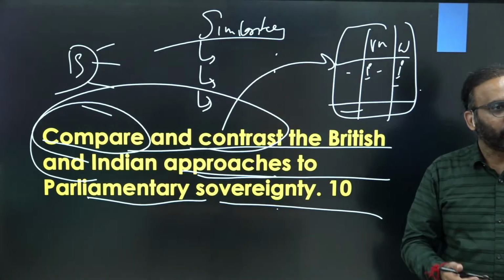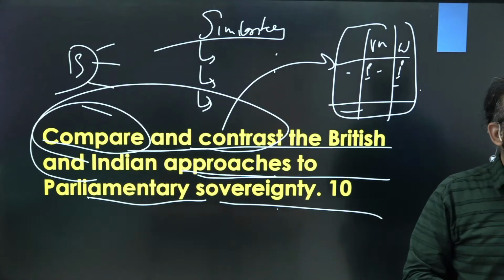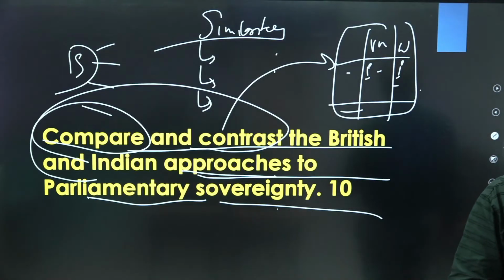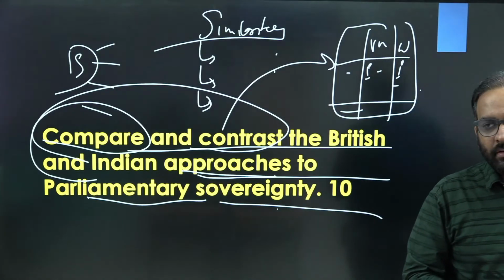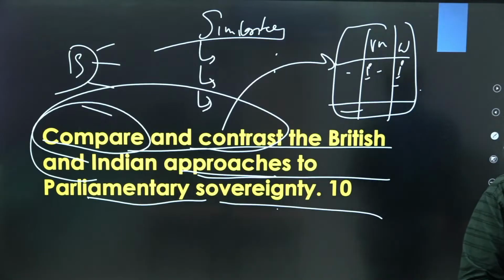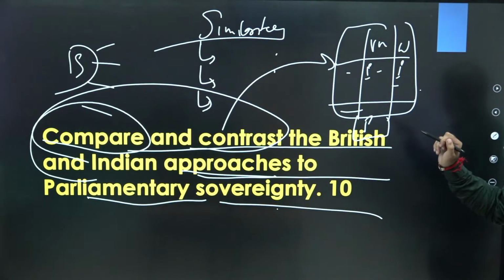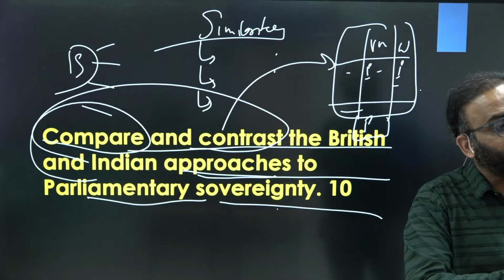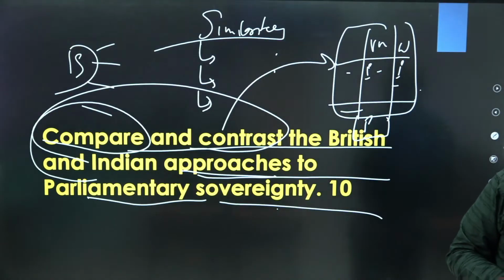Then you can talk about judiciary, follow procedure established by law while examining or reviewing the law made by parliament. But in India, due process of law is followed after Menka Gandhi case judgment, right? Then there is division of power in India. There is unitary system in UK. That's why parliament can make law on any subject, but in India only on union and concurrent list, right?